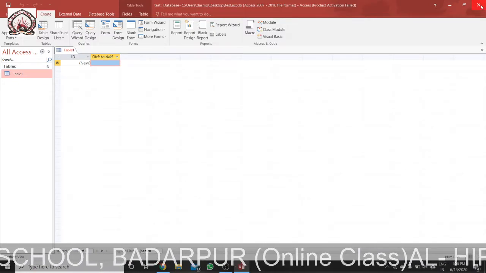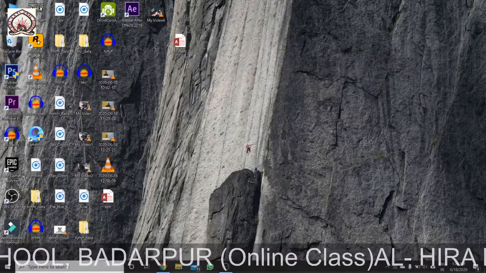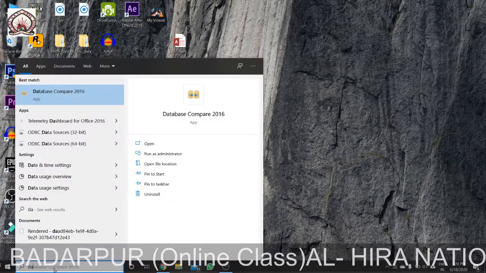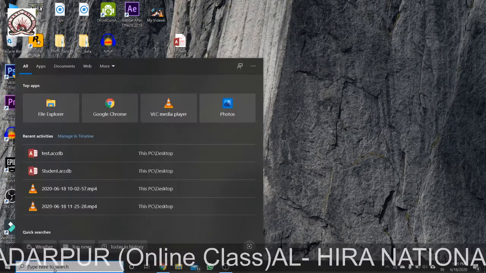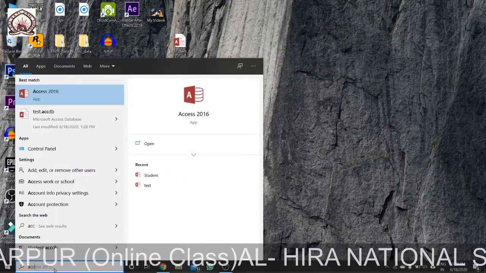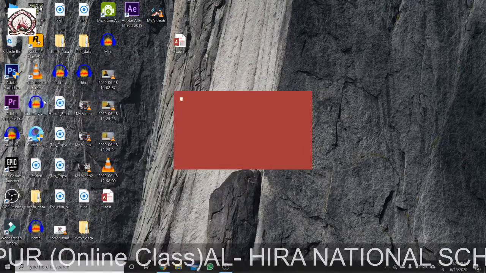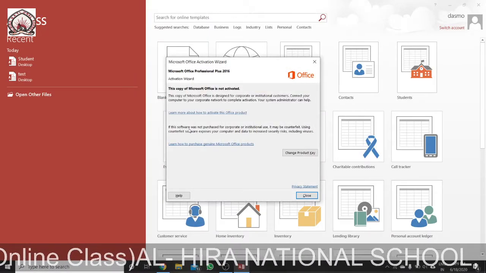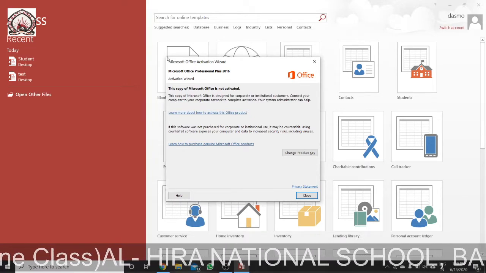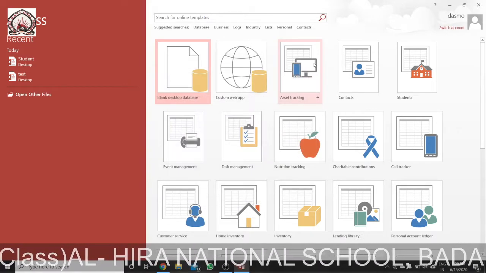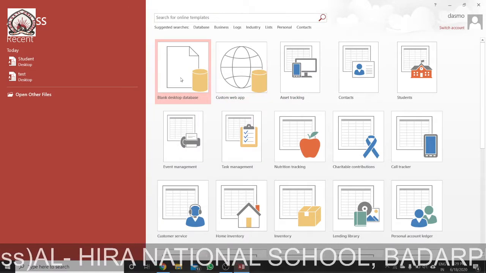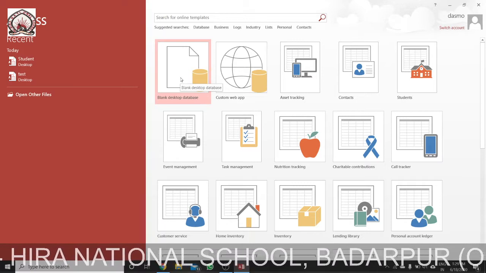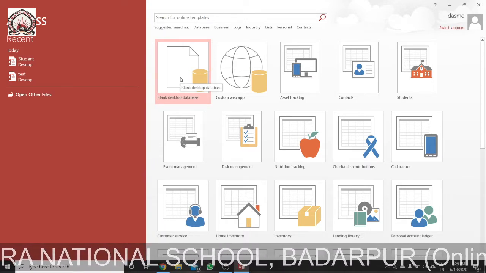Now how can you create a database? I have shown you that, again I am showing it. While creating, you can see some designs or templates already there.